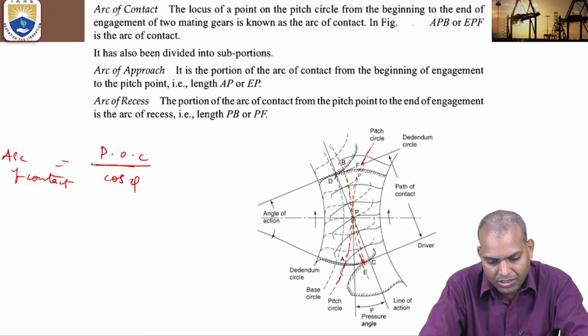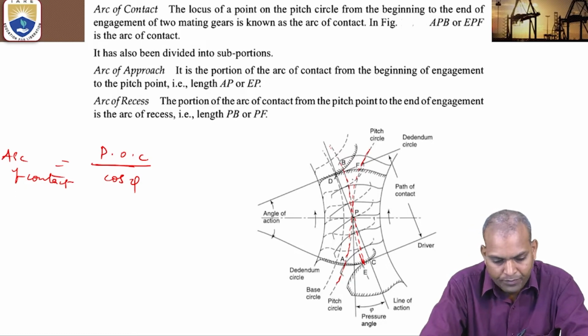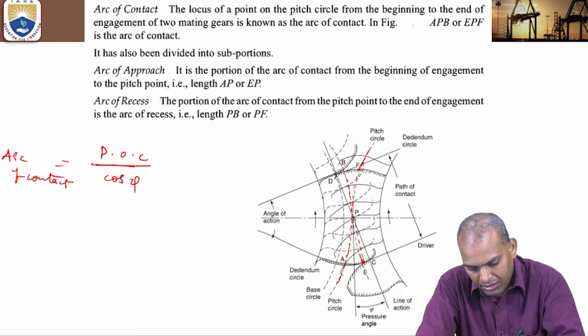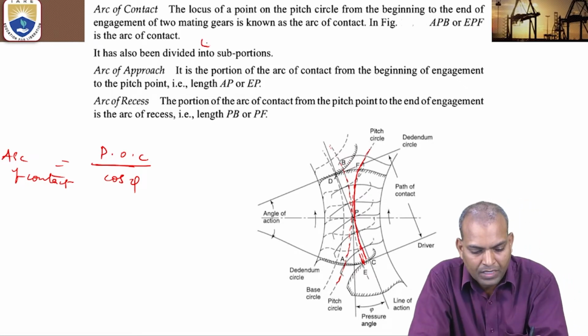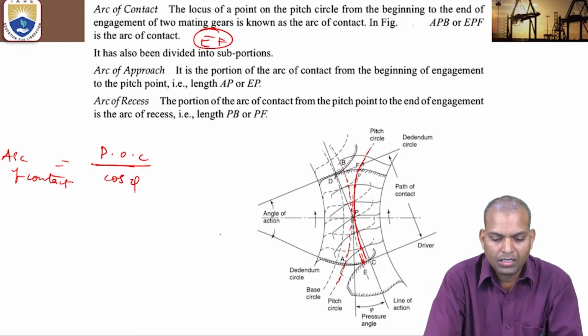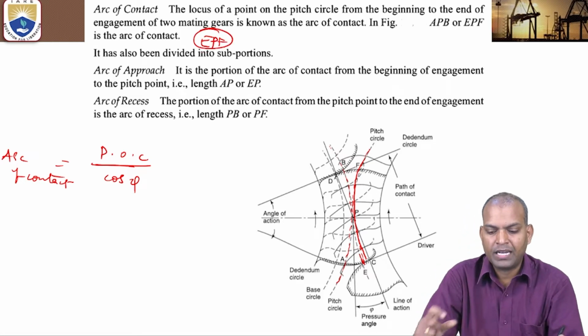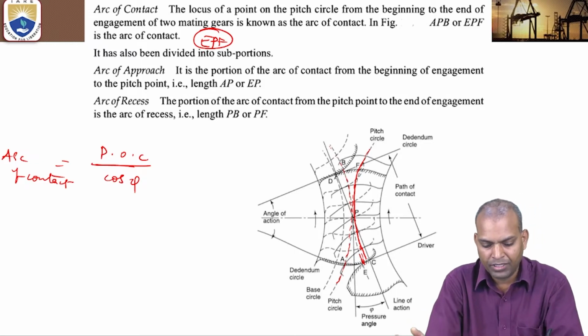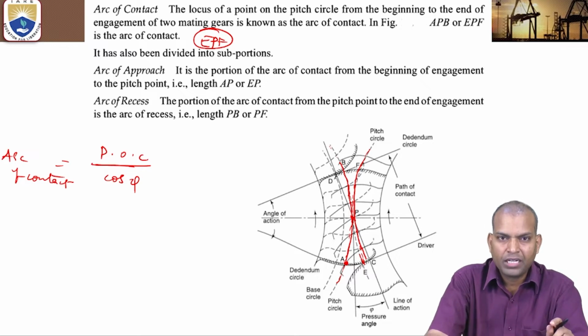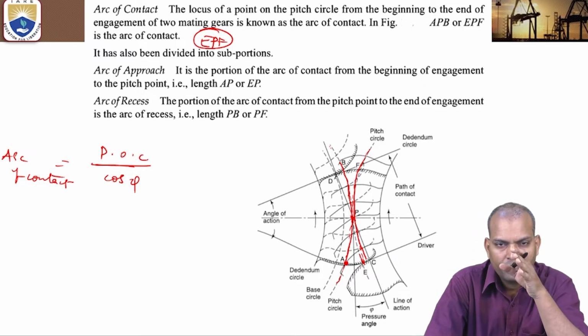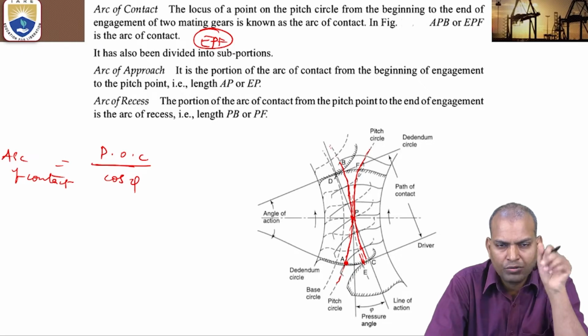This distance, EF, is known as the arc of contact, or you can also call it EPF for the driver, and there is another one, APB, for the follower. That means the arc of contact is different for the driver gear and the follower gear.